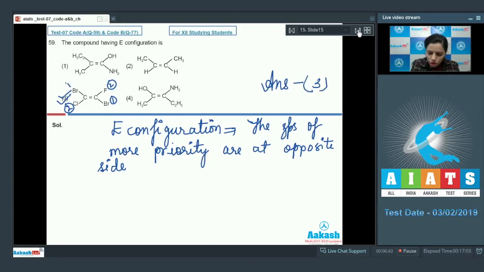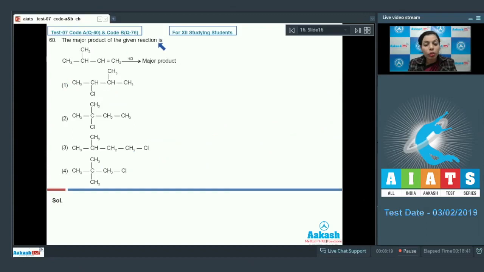Now, let's take question number 60. The major product of the given reaction is. What's the reaction that's taking place here? This is an alkene, and HCl is added to it. This is an addition reaction. You have to just find out the major product of this reaction. Let's check what is happening here. We have CH3, CH, CH3, CH, CH2. This is the alkene. On this alkene, you are just adding an acid. What will happen here?